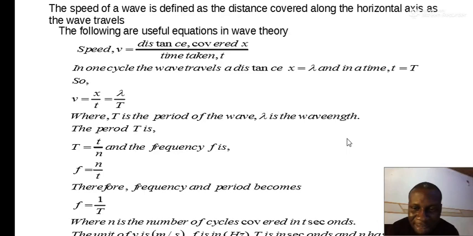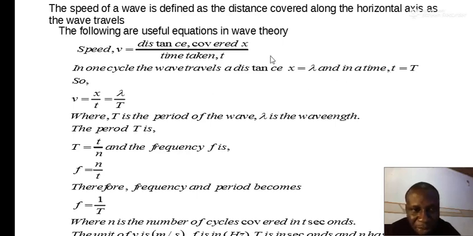Suppose that this distance x is measured in wavelengths. Let's assume that the wave covers a horizontal distance x equal to 1 wavelength. We already know that the time it will take a wave to cover a distance of 1 wavelength is the period, capital letter T.